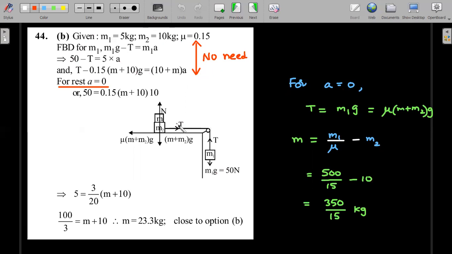And this tension that you have here should be balancing out the maximum static friction force in the critical case. So if you are very clear in your mind, directly you should write this equation: M1G should be mu times (m plus m2)g. Normal reaction, remember, at the bottom is m plus m2. So it's a very small solution.